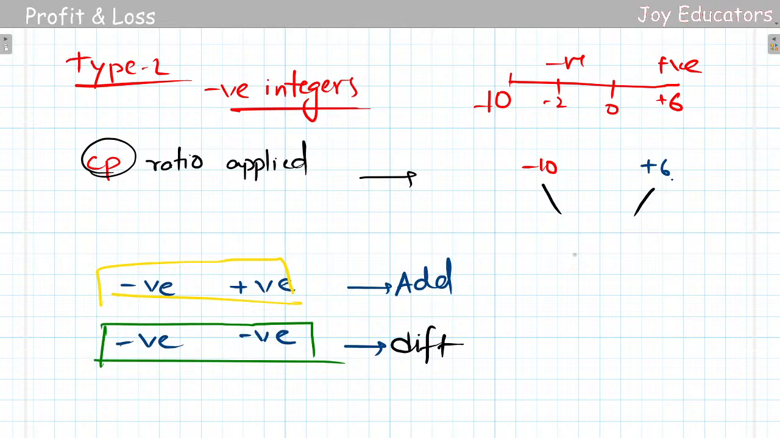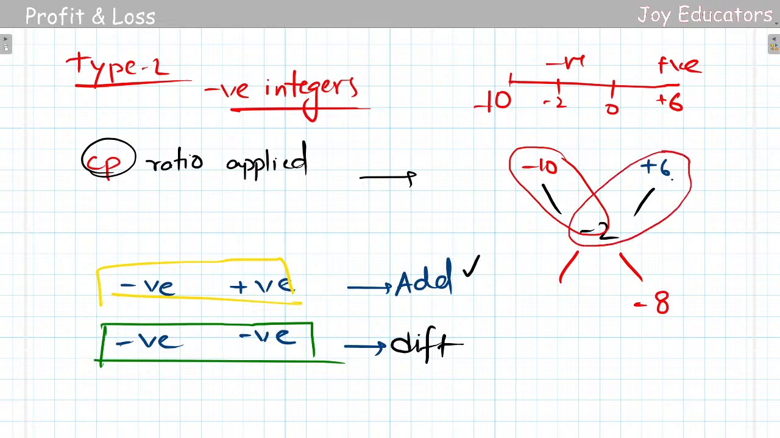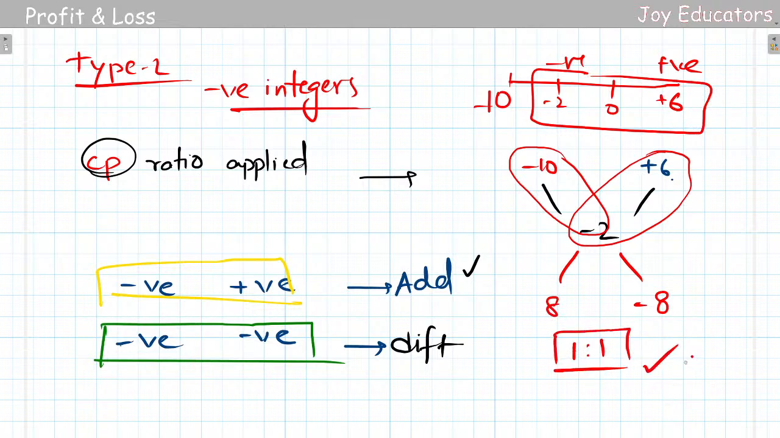What we'll be doing here is seeing the mean value. What is the mean value here? I told you that whenever there is minus and plus, we add. So when we add, we get minus 2 here. That is the mean value. Since there are minus and minus, we just put minus 2 here. And whenever it is plus and minus, it is the span from here to here, so we'll get 8 here. So it is 1 is to 1. This is the thing that you need to understand here. That's the only criterion.